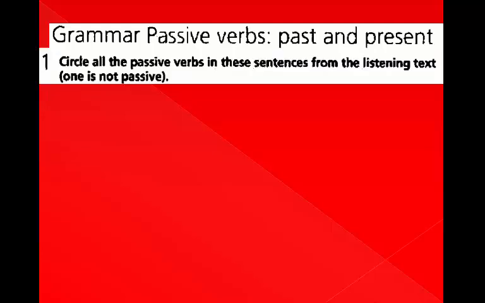Student book, page 82, exercise 1. Grammar: passive verbs, past and present. Exercise number 1. Circle all the passive verbs in these sentences from the listening text. One is not passive.